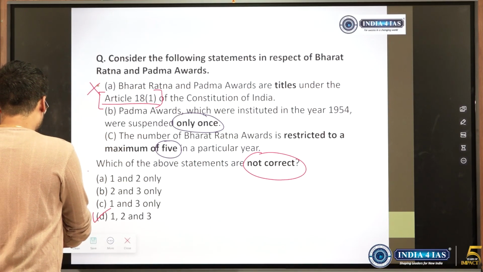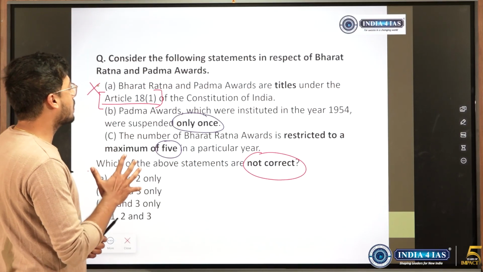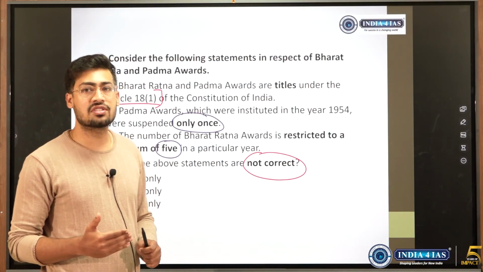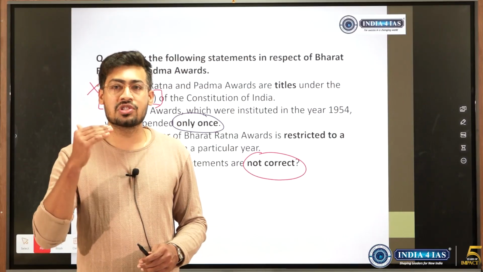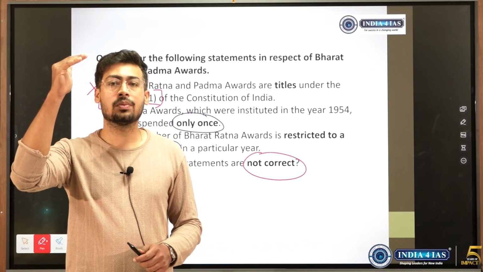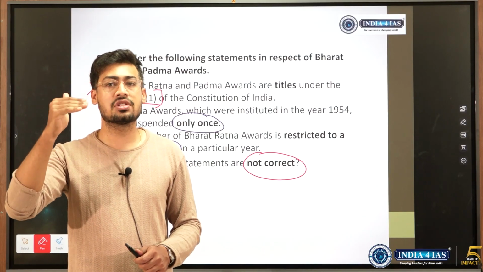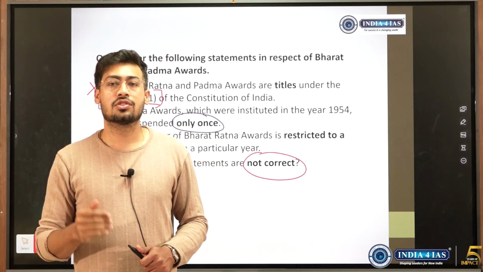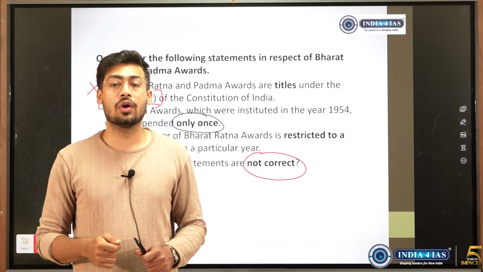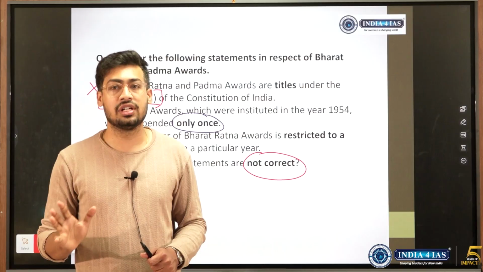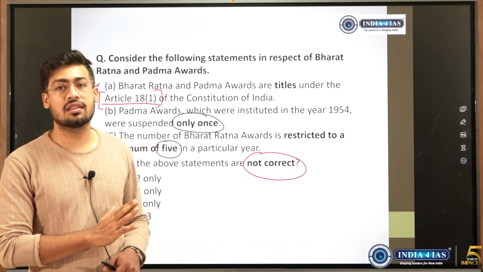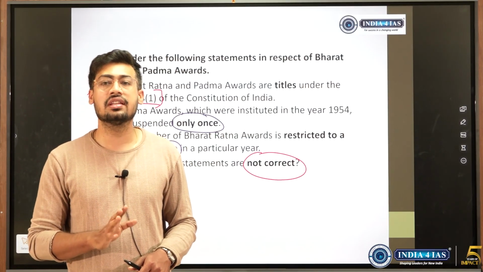So a couple of things if you had to learn about the Padma and the Bharat Ratna awards. See, Padma awards are in 3 categories. Padma Vibhushan is at the top, Padma Bhushan second, then Padma Shri. It is given to people who have given distinguished service across various fields. Above all these comes Bharat Ratna, which is the highest award that is given in the country.